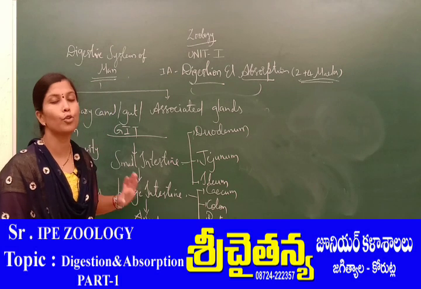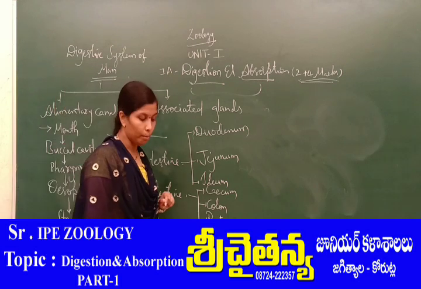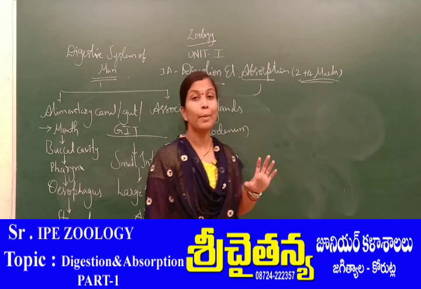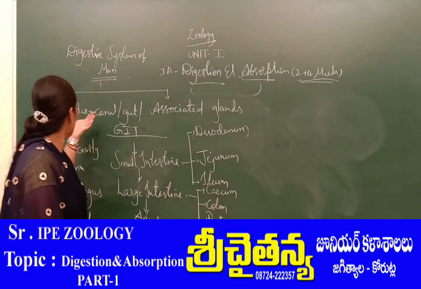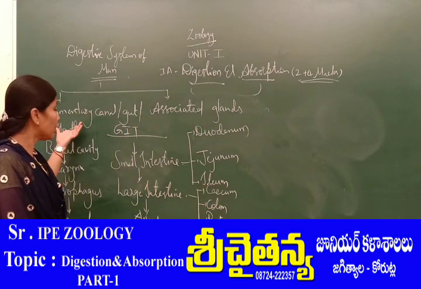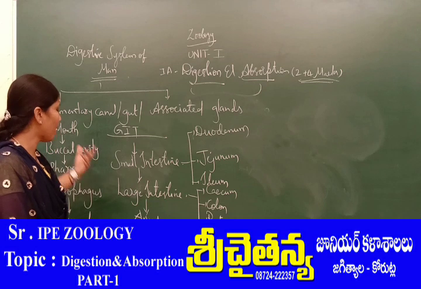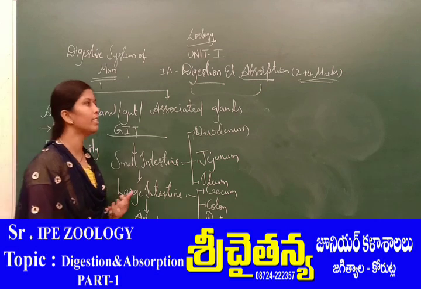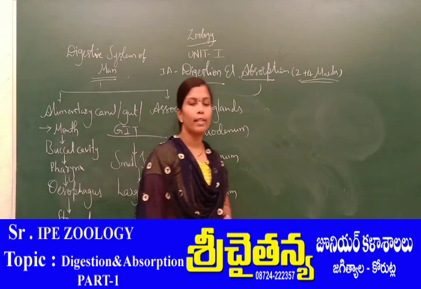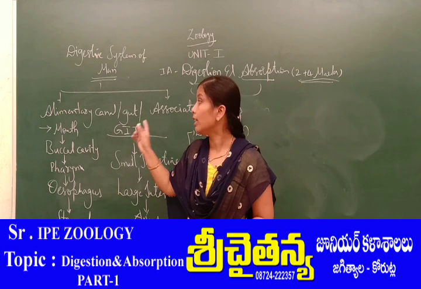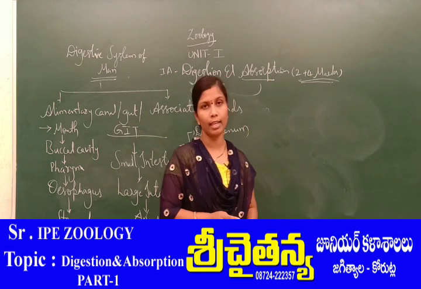The anus, which is a posterior opening, opens to the outside. It means in between these two openings, the mouth and the anus, the sequentially arranged digestive organs are present. These are the parts of the alimentary canal.